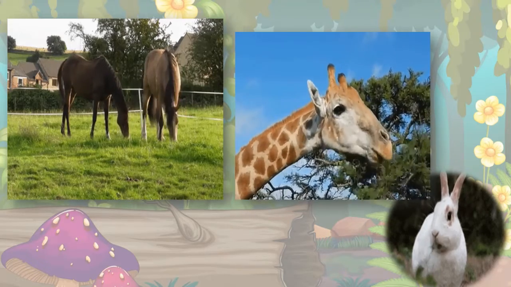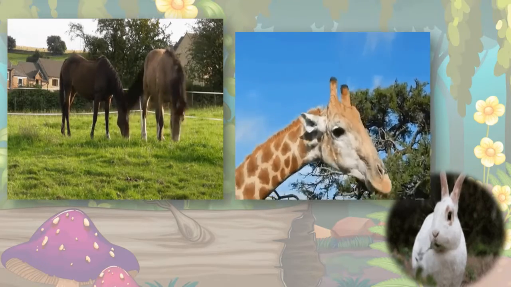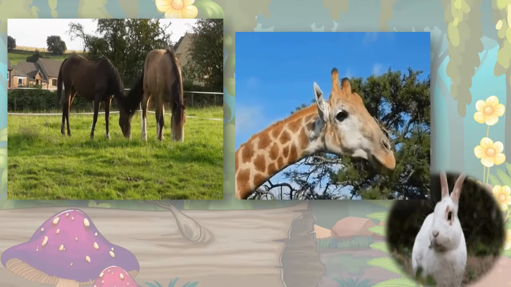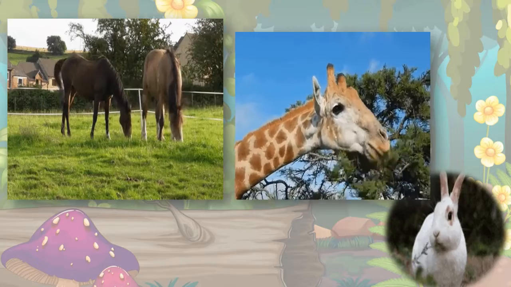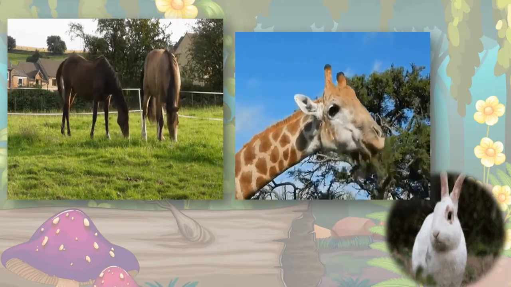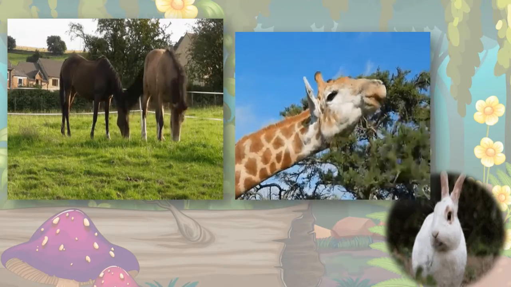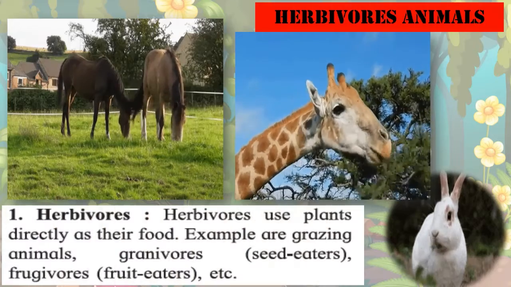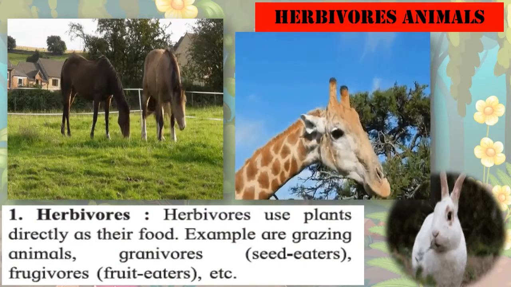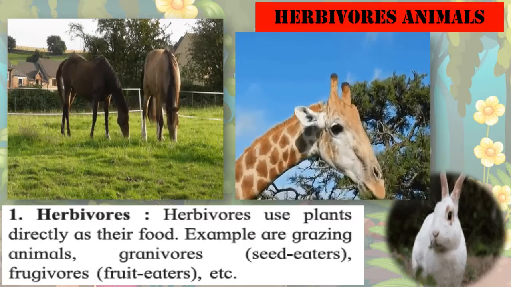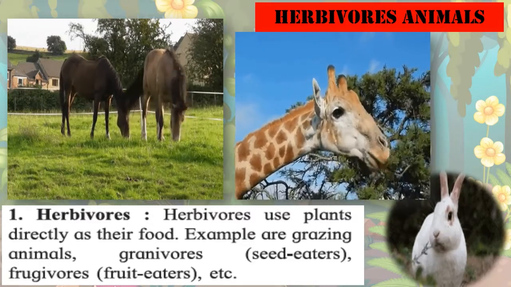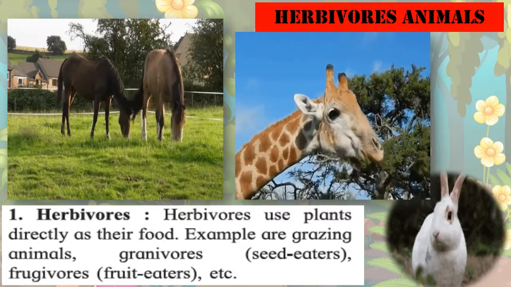Now depending upon the size of the animal, there are certain animals which are very tall like the giraffe. They cannot bend down and eat grass, but they eat leaves. And they eat only leaves, they do not eat any other animals. So animals which do not eat any other organism apart from plants, means animals which eat only plants to get their nutrition, are called herbivores.